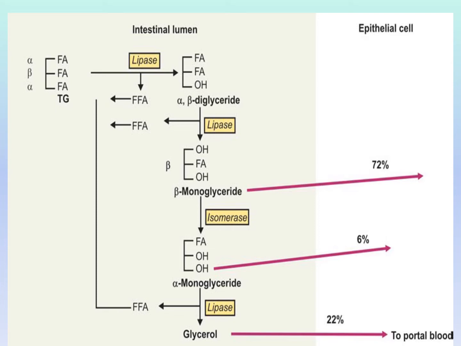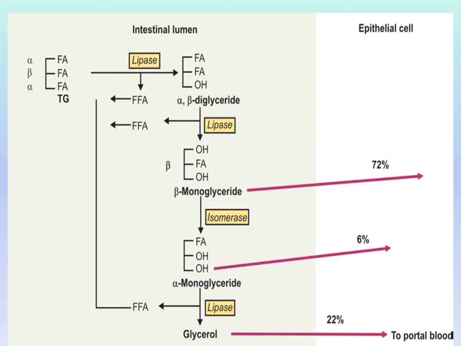So again, the pancreatic lipase acts upon alpha position and not beta position. So it hydrolyzes one fatty acid at alpha position, releasing one free fatty acid. The remaining is alpha beta diglyceride. It acts again upon the alpha position here, releasing one more free fatty acid. The remaining compound is called beta monoglyceride, which has one fatty acid at beta position. The isomerase enzyme converts its position from beta to alpha.